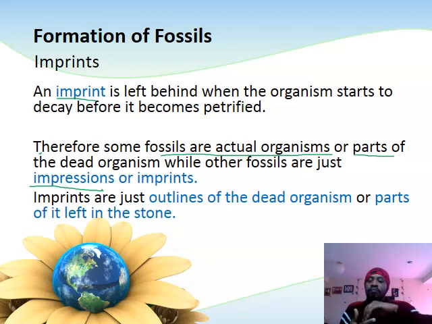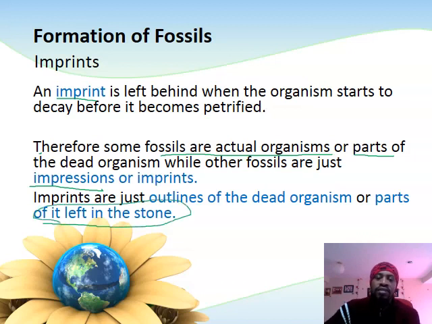But then the markings, the outlines of the outside structure of that organism will be left in that cast, will be left in the stone. And it is these markings, these outlines that will be preserved, and that we will refer to at that point as fossils, impressions.